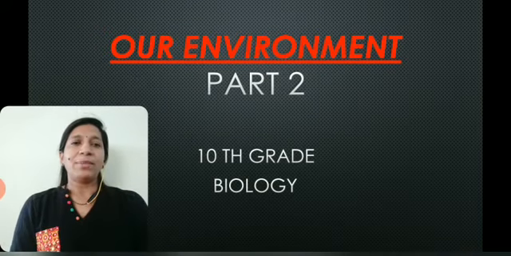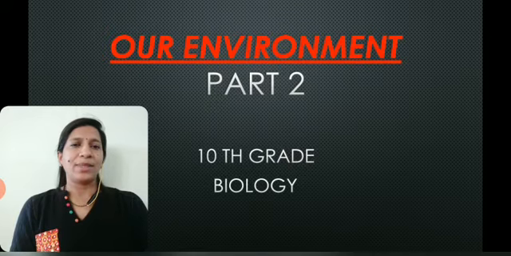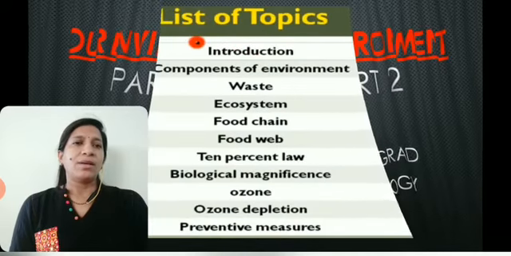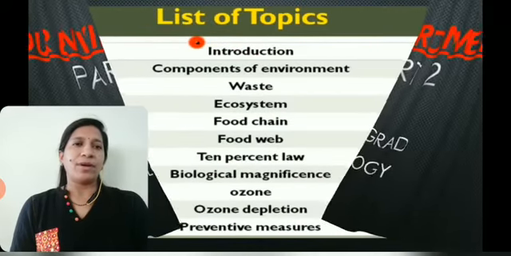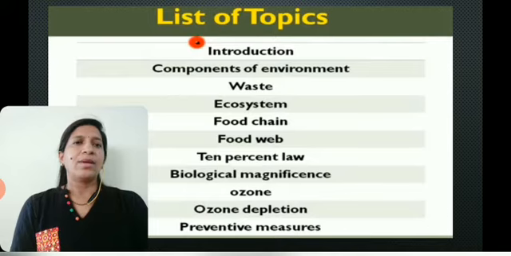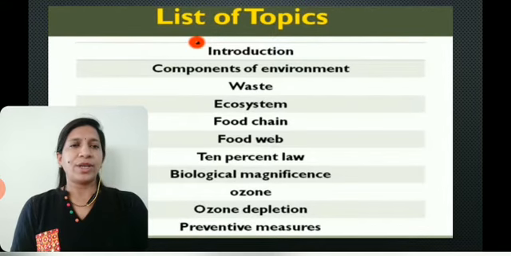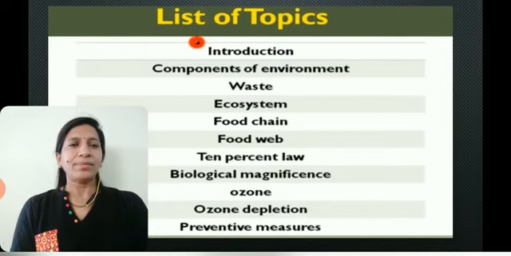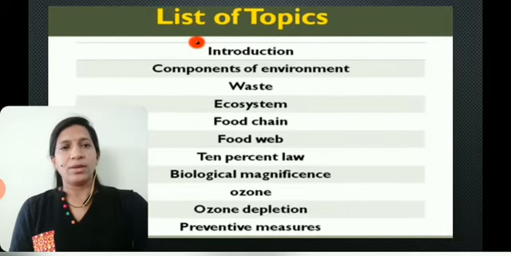Our environment part 2. In the last video we have already gone through components of environment, ecosystem, food chain, food web. Today we are going to learn about the 10% law and the flow of energy as well.